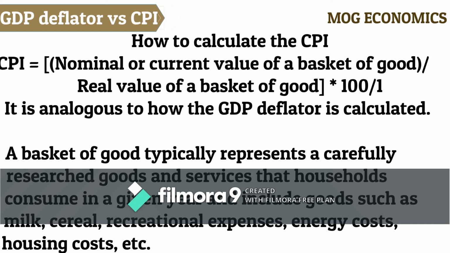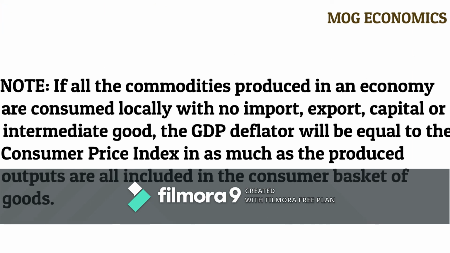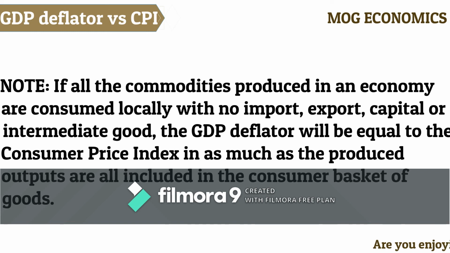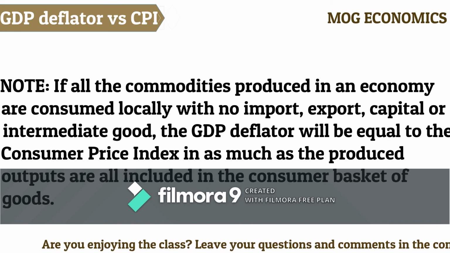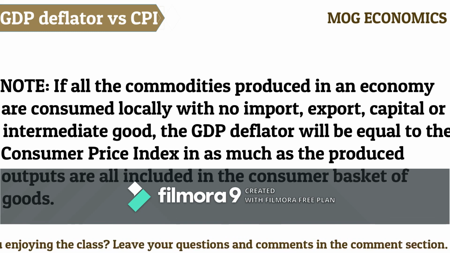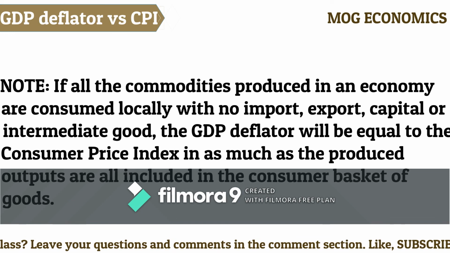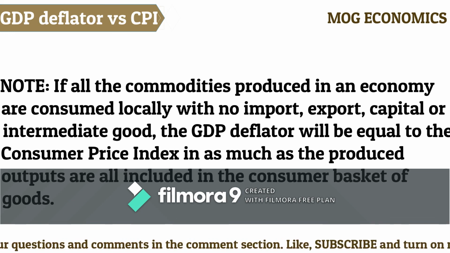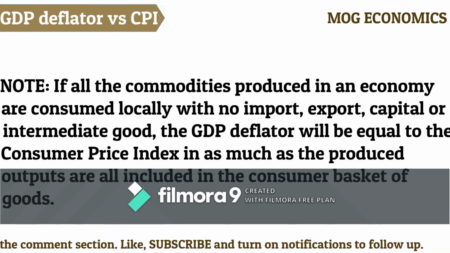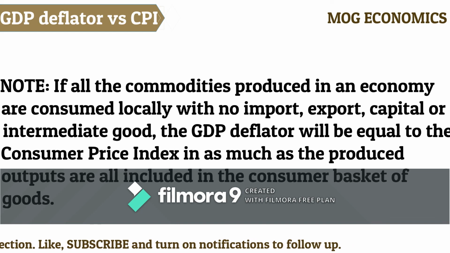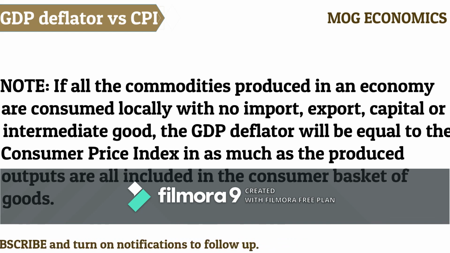In the example of shirts in lesson 1, if all shirts produced in the 3 years are consumed locally in those 3 years, as long as there is no other commodity that is produced or consumed in that country, the CPI and the GDP deflator would be the same, as well as the inflation rates. What I mean is that in as much as the commodities produced are also the commodities consumed, with no other products being produced or consumed by the producers and households, the CPI, the GDP deflator, as well as the inflation rates would be the same.